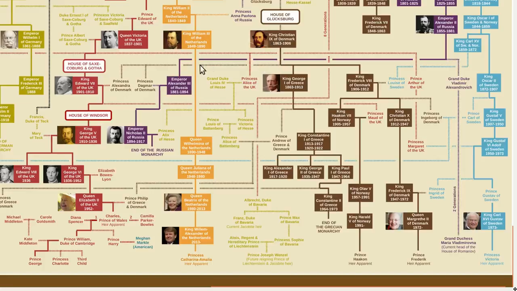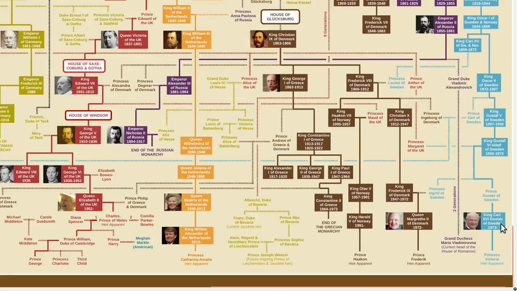So he had a daughter, Princess Alexandra, who married King Edward, and so therefore Queen Elizabeth is a descendant of King Christian of Denmark. And of course, as the current monarch of Denmark, Queen Margrethe is also a descendant of King Christian. And this therefore makes these 2 queens third cousins.